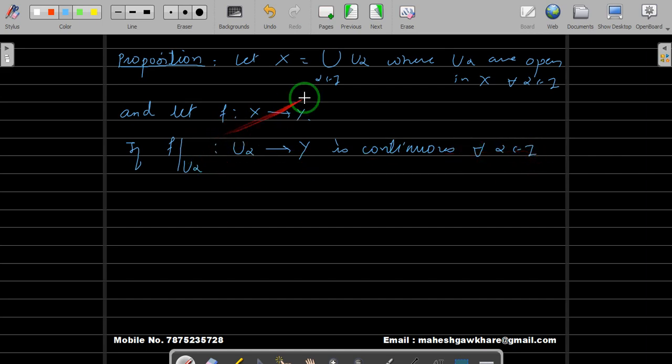What it means is, if you restrict your function to U alpha, where U alpha is open, and this is a continuous function, then we need to show that f is continuous.